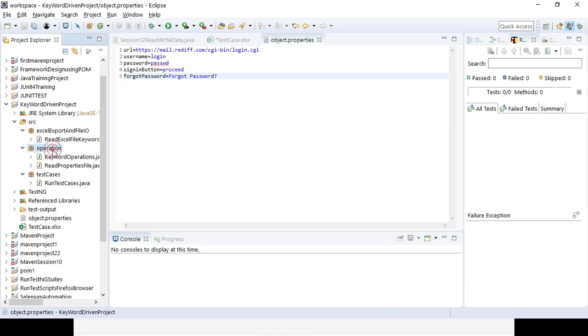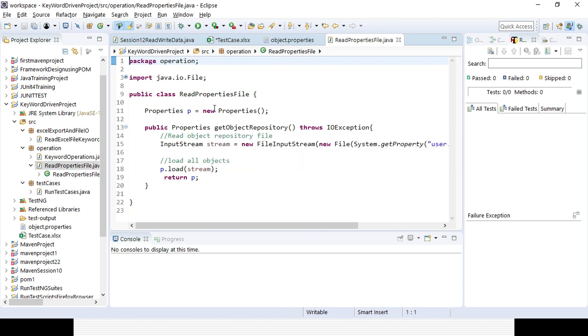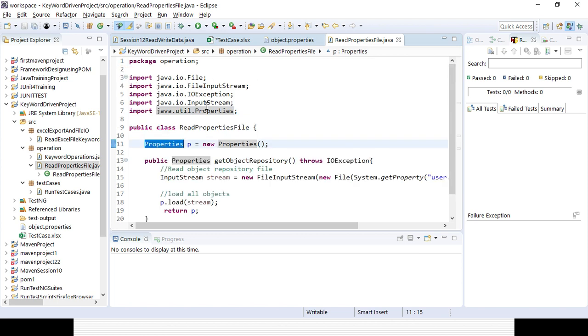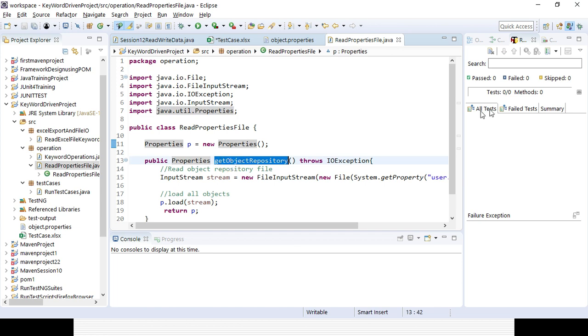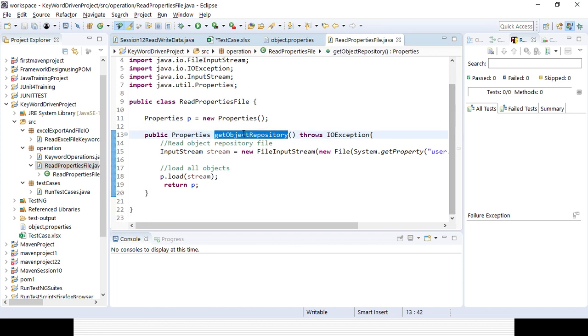Then I will first be reading the data from the properties file. So in the operations package, I will be creating a Java class, right? ReadPropertiesFile. If you go here, this is my class name. I will be creating a variable for the Properties class, available in the Java util package. So I am creating a variable, right? After that, I will be creating a method, getObjectRepository. I want to get all the objects from the object properties file.